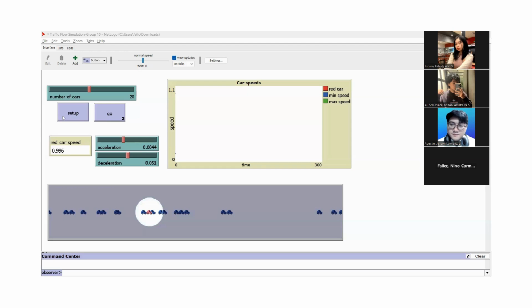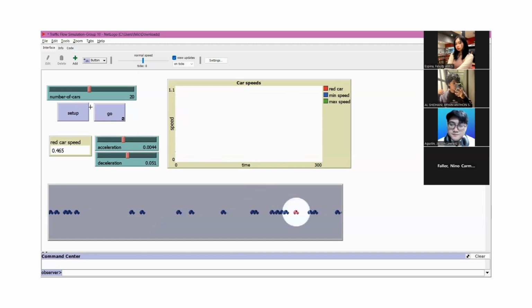For the setup and go buttons, the setup button initializes the road and places the cars with random starting speeds and positions. The go button starts or stops the simulation loop when running. Each car continuously checks if there is a car ahead. If yes, it decelerates. If no, it accelerates. For the red car's speed, this graph shows the real-time changes in car speeds over time.